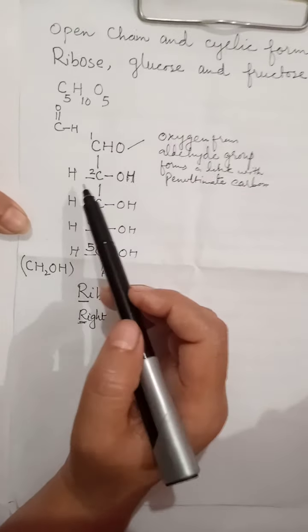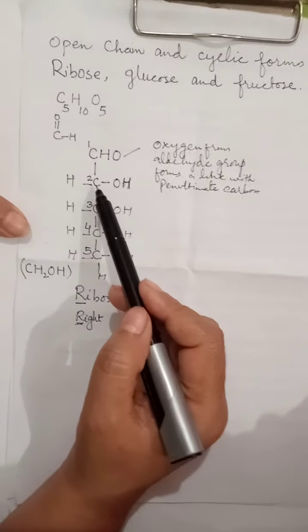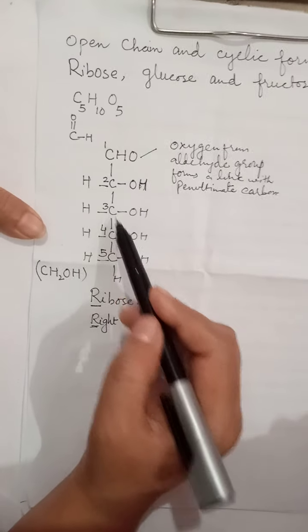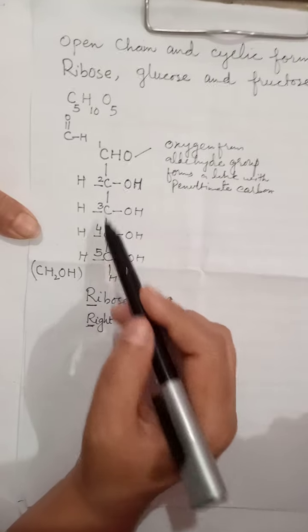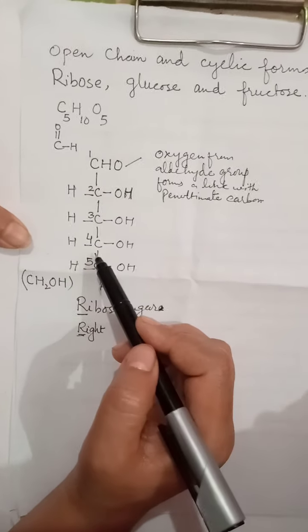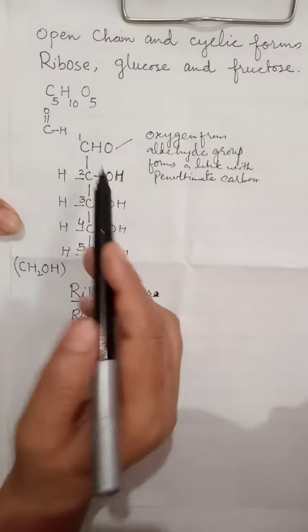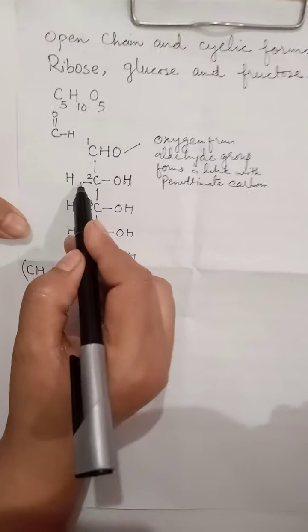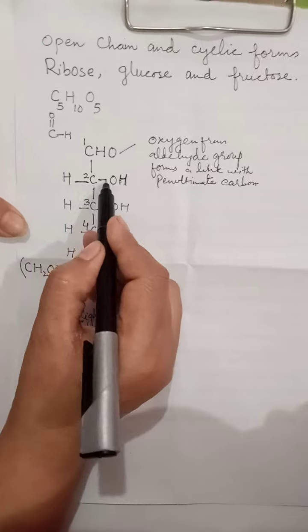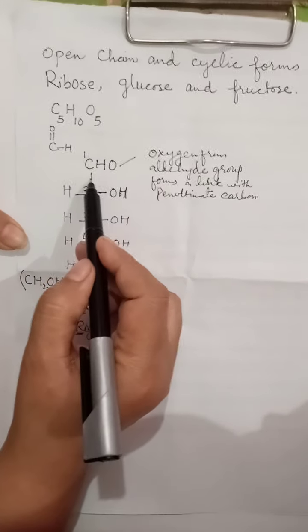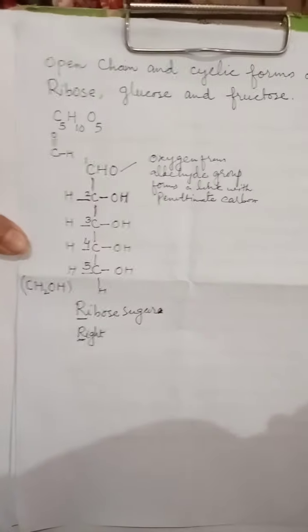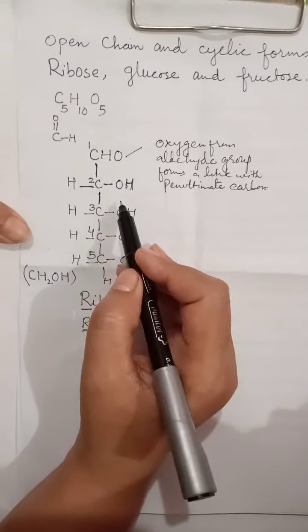You know what asymmetric carbons are? Carbon number 2, carbon number 3 and carbon number 4, all of these are considered asymmetric carbons. An asymmetric carbon is a carbon which has 4 different groups on its 4 sides, or it makes bonds with 4 different atoms or radicals.